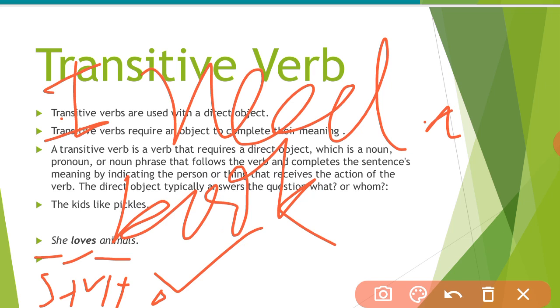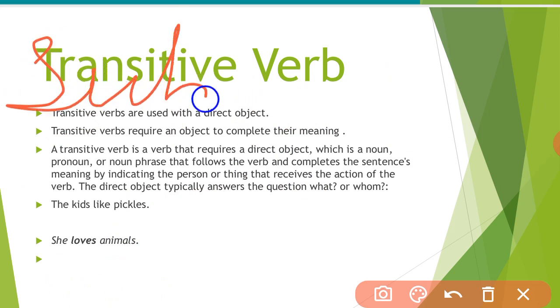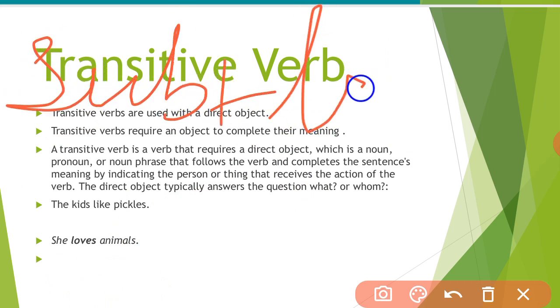We added the object, a dictionary or a book, after the verb. So here it is subject plus transitive verb plus object. Got it?